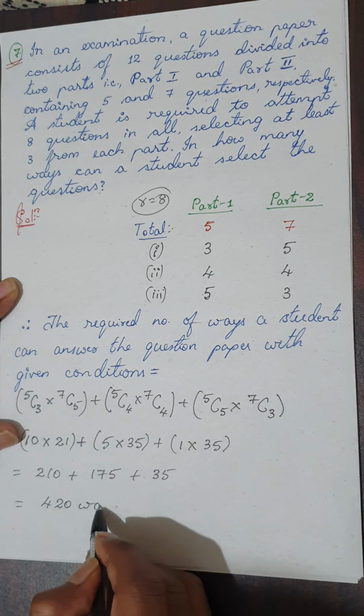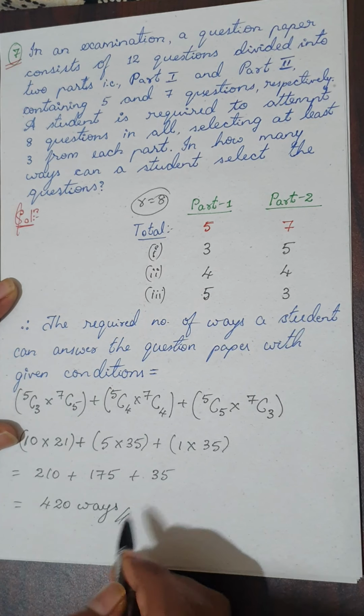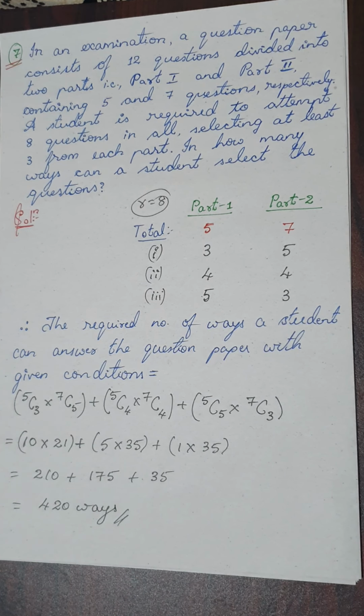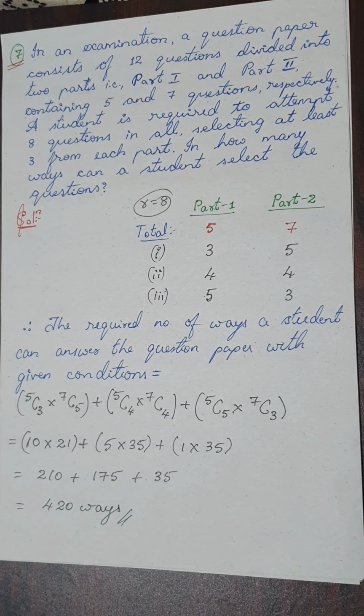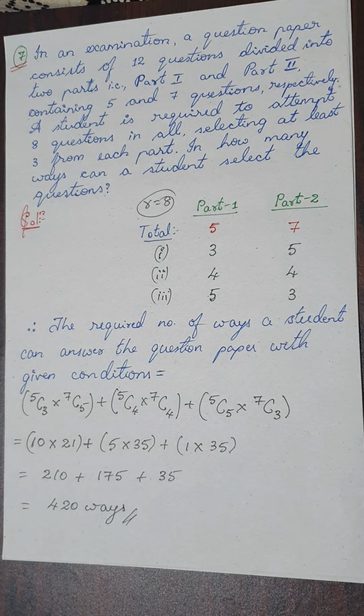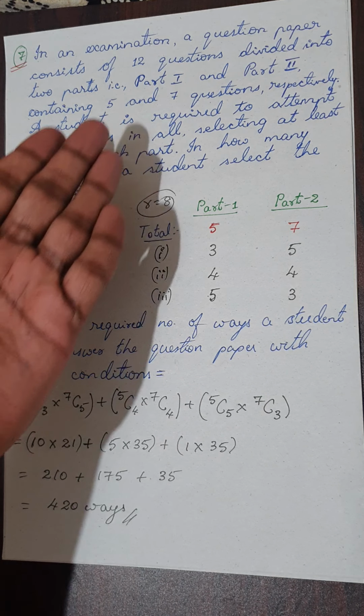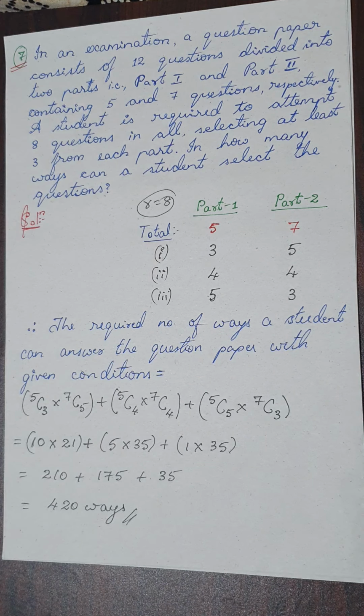So in 420 ways, a student can answer the question paper. Are you surprised? So you may think about even combinations in selecting the questions in the question paper. Think about it, I just gave you 12 questions, total 12 questions. If your question paper has more than 50 questions, I wonder how many thousand ways you can select the questions and answer the question paper.